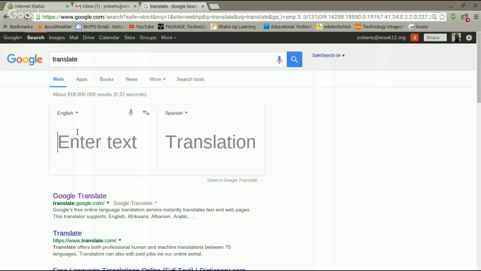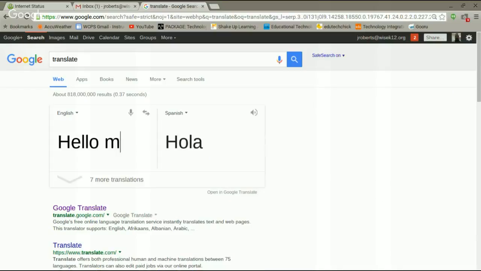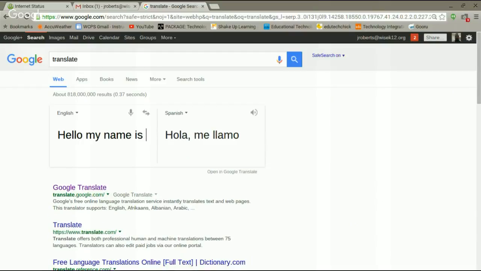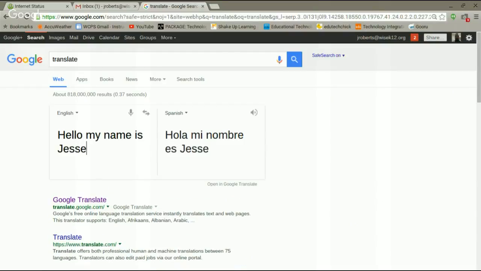All right. Just type in a phrase, and it'll translate for you. And you can even hear it by just clicking this. Hola, mi nombre es Jesse. You just click the little speaker icon, and it will actually say it for you. That's just a neat little tool.